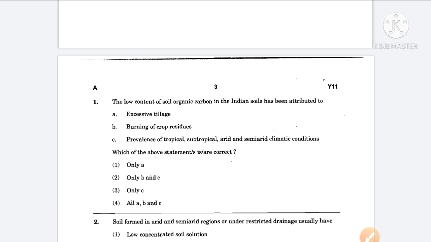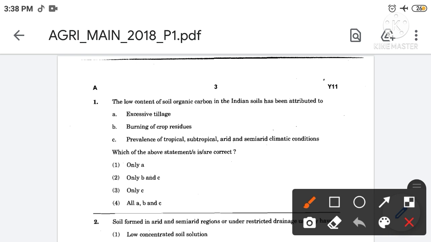First question. The low content of soil organic carbon in the Indian soils has been attributed to. The correct answer is option number 4th. So the low content of soil organic carbon in the Indian soils has been attributed to excessive tillage, burning of crop residues and the prevalence of tropical, subtropical, arid and semi-arid climatic conditions.